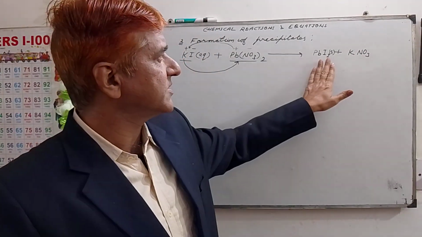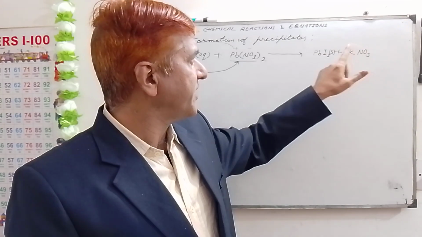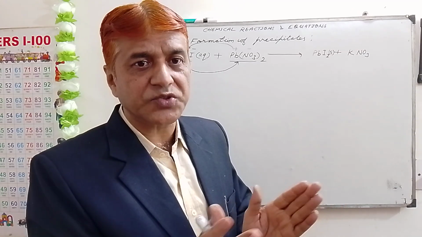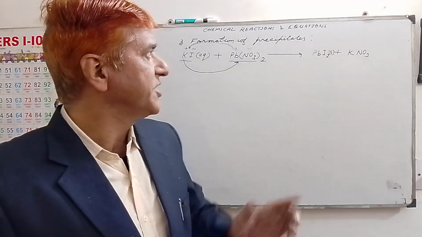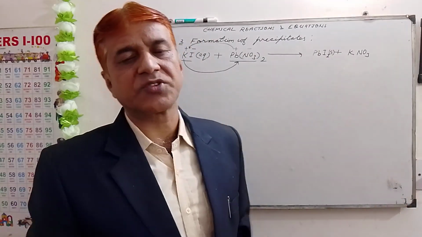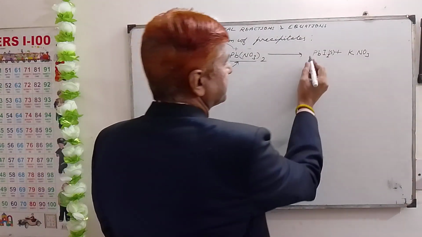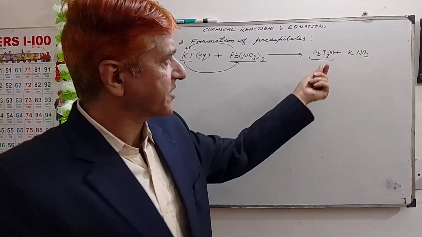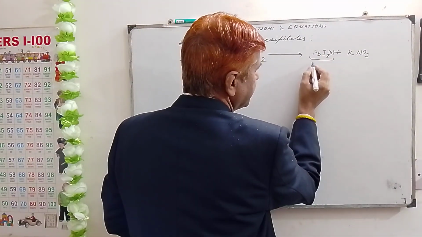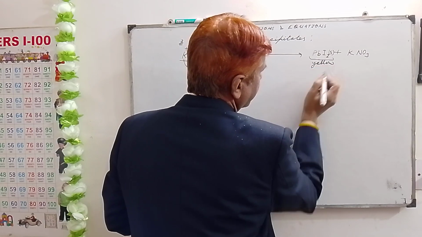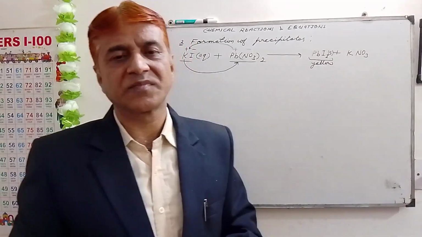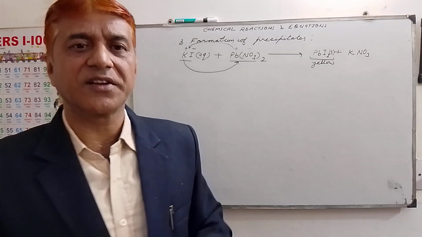Now we have two products, lead iodide and potassium nitrate. Which one is the precipitate? Where S is written, because I have already told you that precipitates are the solid part of a solution. So where S is written, those are the precipitates. And because of lead, it will have a color other than white, so the precipitate is yellow. We get a yellow precipitate of lead iodide. I think this is clear to you.